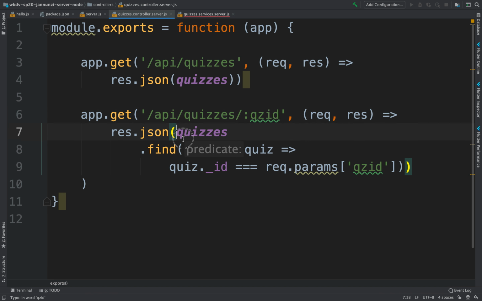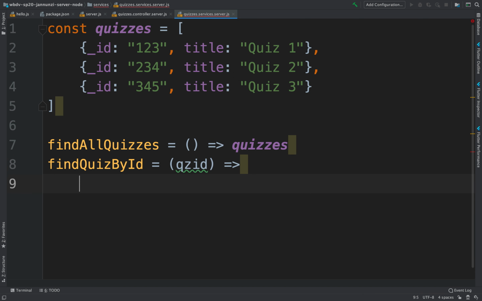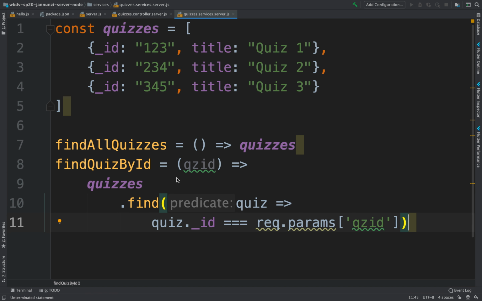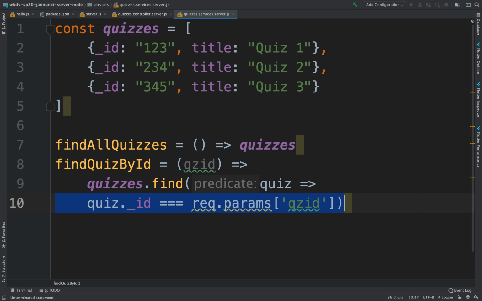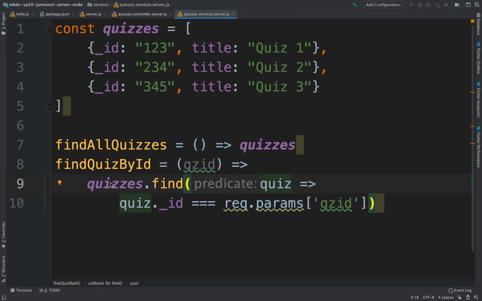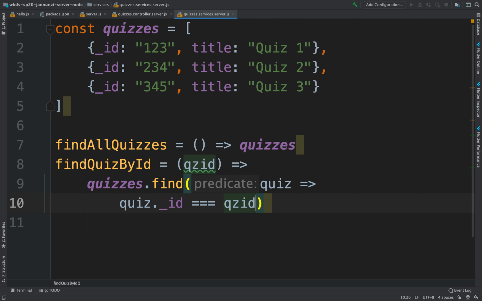There it is, it's this one, the find. I'm just going to copy it and paste it right here. There we go. It's going to take the quizzes and do a find on them, iterating over all the quizzes, and when it matches the quiz that we passed in as a parameter, it's going to return that one quiz.